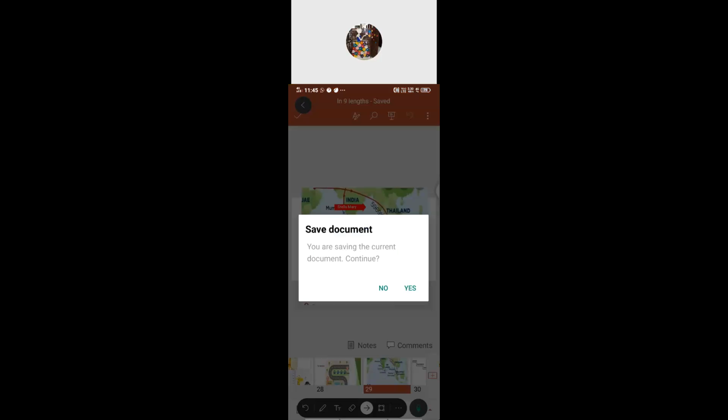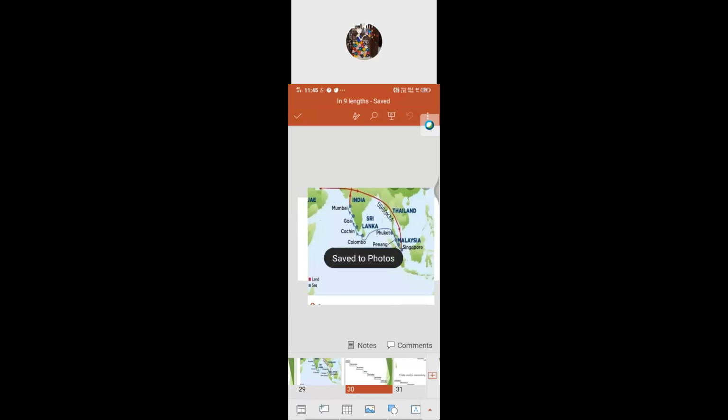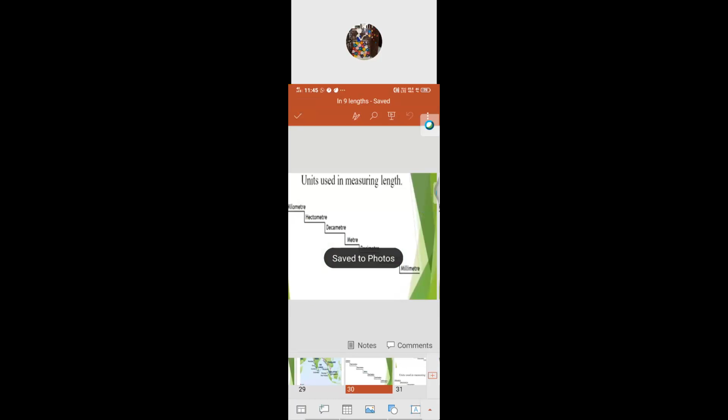So far we have seen the uses of measuring. Now we are going to see units used in measuring length. What are the units we are using nowadays? Kilometer, hectometer, decameter, meter, decimeter, centimeter, millimeter.